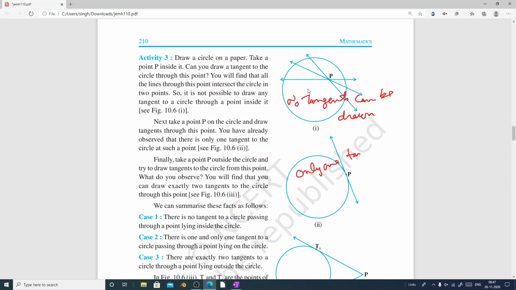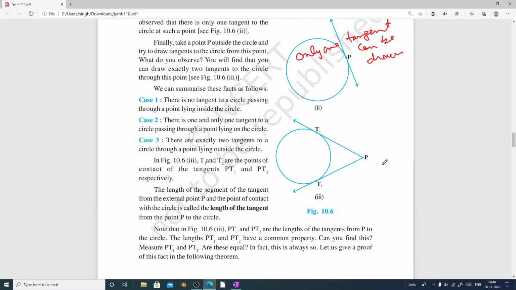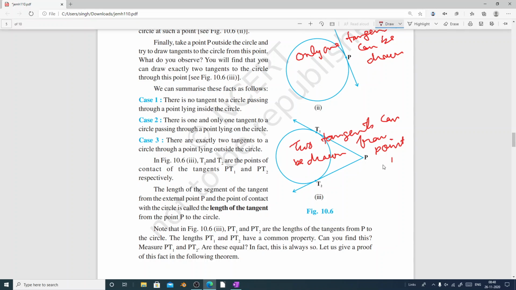Only one tangent can be drawn to the circle. And when the point P is lying outside the circle, how many tangents can we draw? You can see from the figure, we can draw two tangents. Two tangents can be drawn from a point lying outside the circle, from point P.